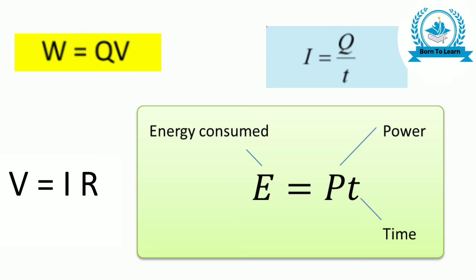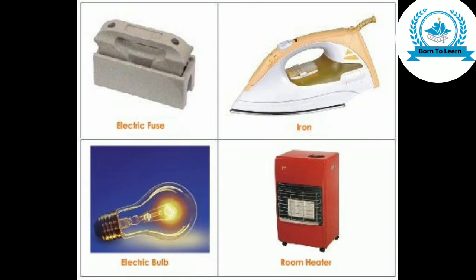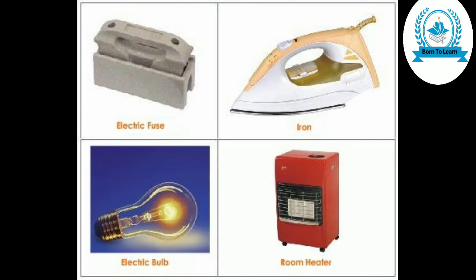In some cases, however, they give us the power P and time t only. In that case, the heat energy is to be calculated by using the formula E = P × t. It should be noted that all the appliances which run on electricity do not convert all the electric energy into heat energy.